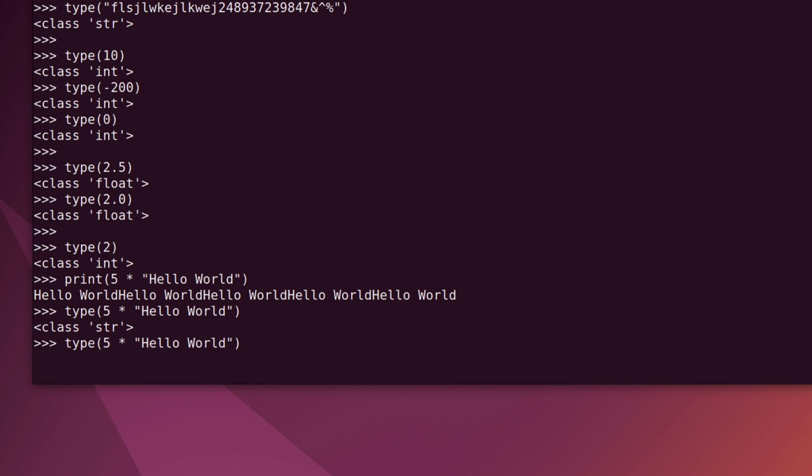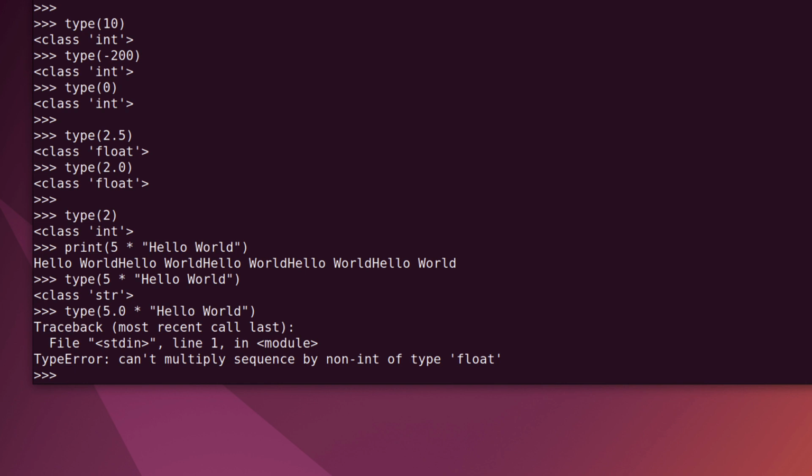What if I now do type 5.0? I'm trying to multiply 5 times hello world, but now I will use a floating point number rather than an integer. Let's click enter. We've got a type error. Python tells us it can't multiply a sequence. Sequence really means that string. I can't multiply it by something that is not an integer. You can't multiply it using that dot notation.